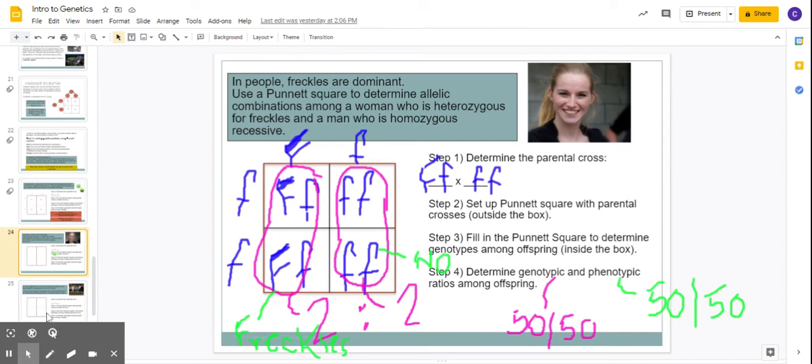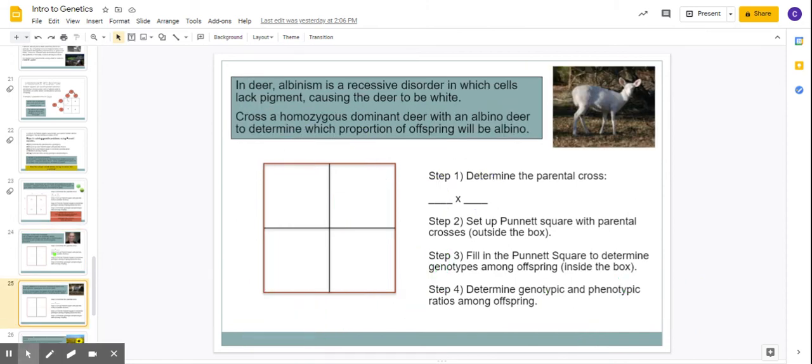I got to turn this thing off and then switch the slide. Albinism, or being an albino, which is where the animal is solid white, usually also has red eyes, is a disorder with a lack of pigment causing the deer to be white. Cross a homozygous dominant deer with an albino deer. So now, albino is recessive. So we're going to label it 2 little a's. Because it's recessive. If you're recessive, you've got to have 2 little ones, always. If you're showing the recessive.